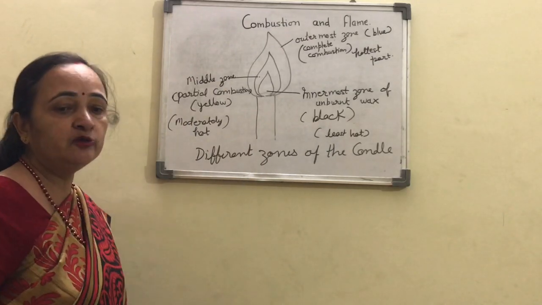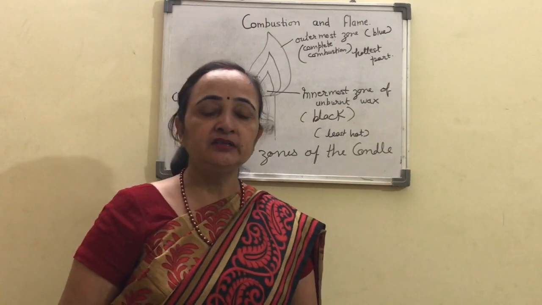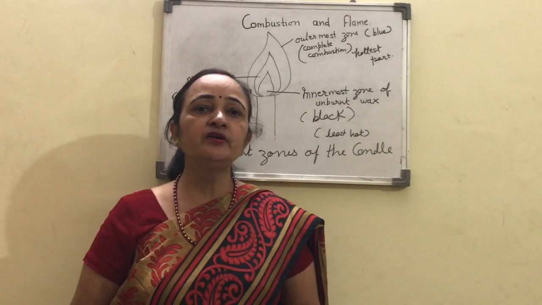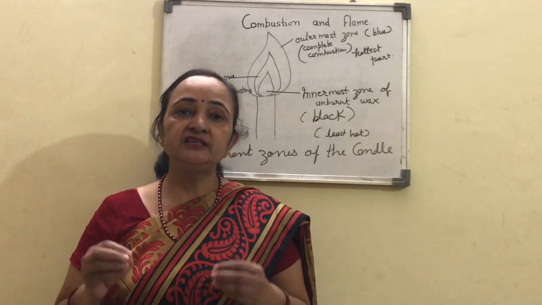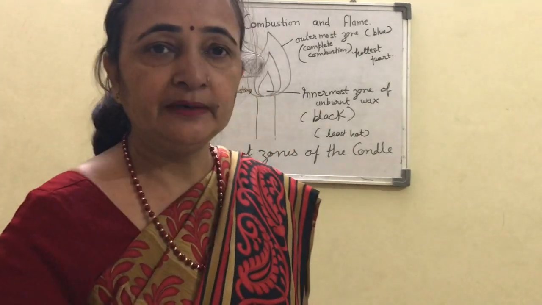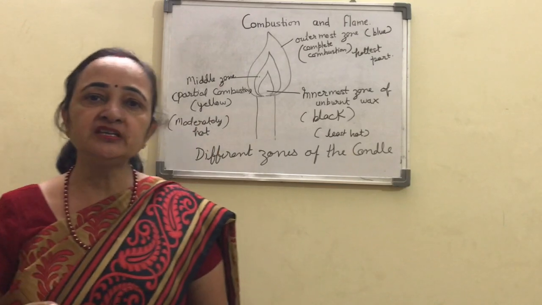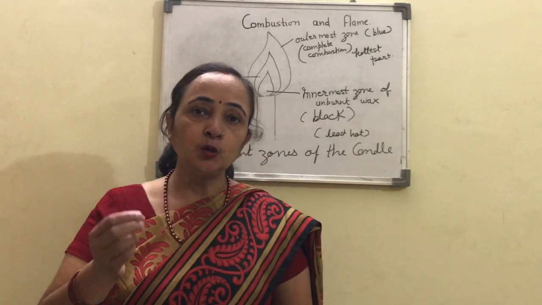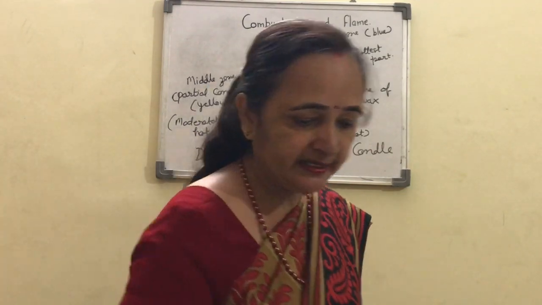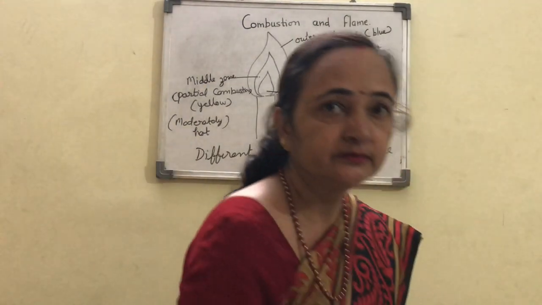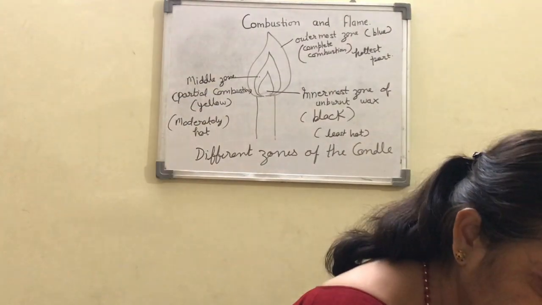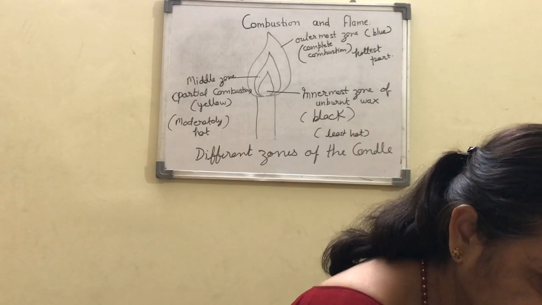Okay. So now students, what is the use of this hottest zone? This hottest zone is used by the goldsmith. They have a blowpipe and they use that blowpipe for melting gold and silver. Suppose this is a blowpipe and this is the candle; let me show you how they do it.